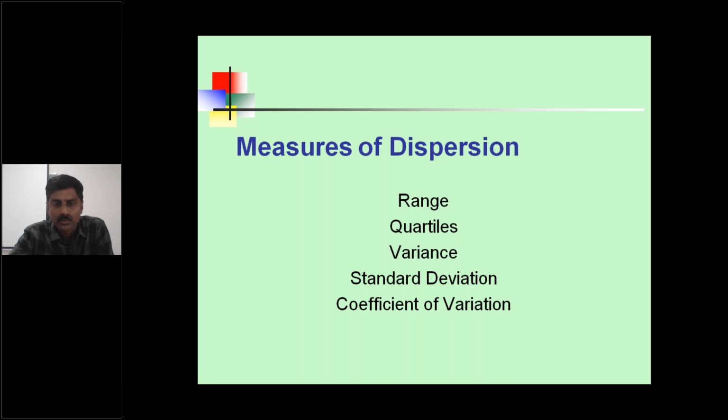Some new things are added: quartiles, which you don't know, and coefficient of variation, which you also don't know. So the measures of dispersion or measures of deviation contain: first one is range, second one is quartiles, third one is variance, fourth one is standard deviation, and fifth one is coefficient of variation.